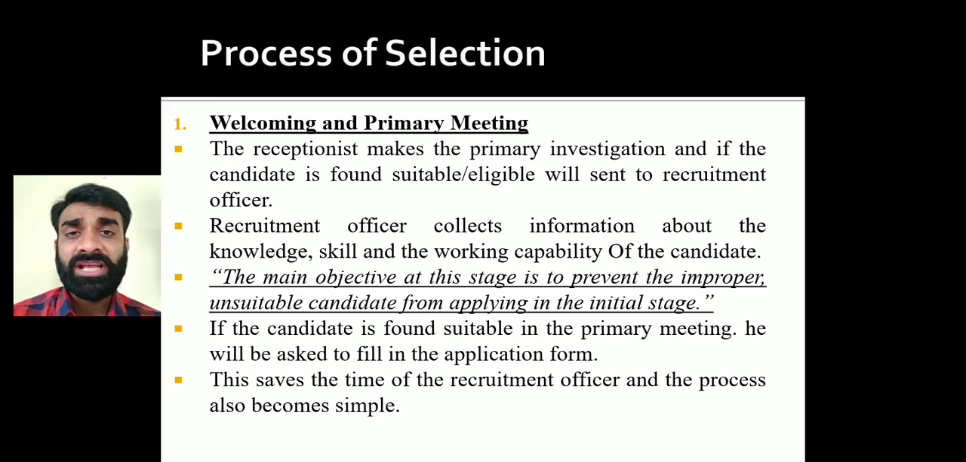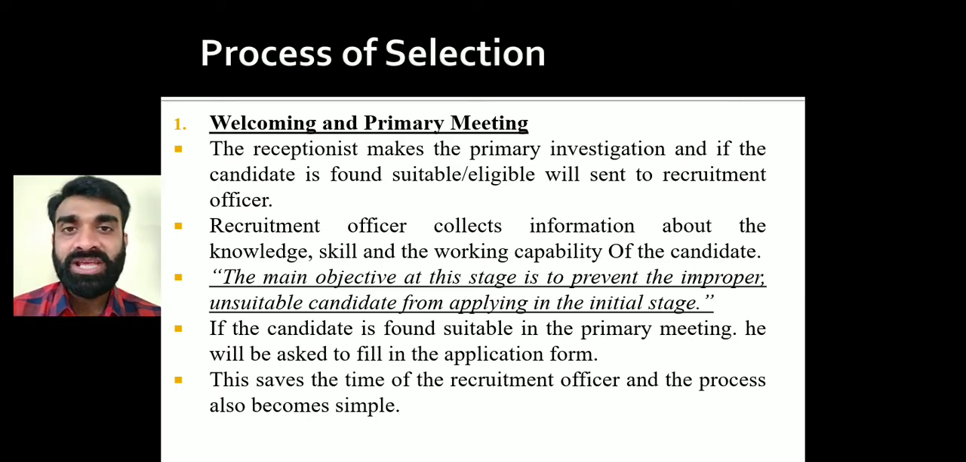First, that is welcoming and the primary meeting. Suppose there is an advertisement, Divine Public School is in need of teachers, right? Then what is the first step? Obviously, they are going to invite the applicants, right? Suppose I have applied for the job, then a specific day will be fixed, an interview date.